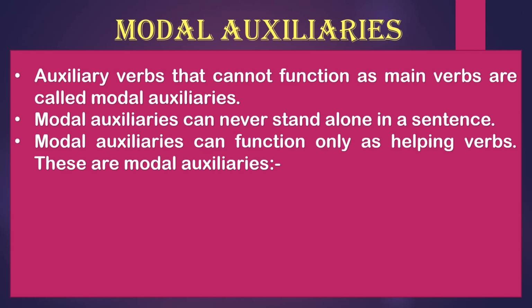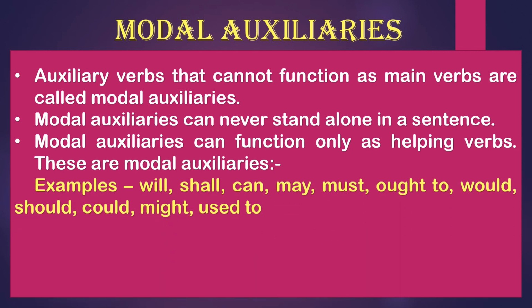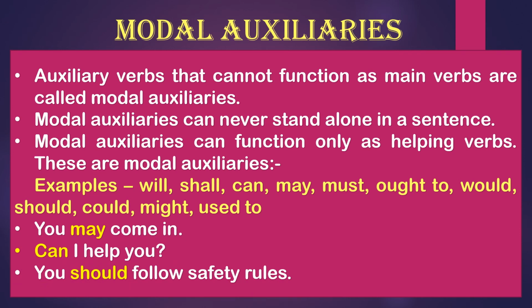Just look at the examples: will, shall, can, may, must, ought to, would, should, could, might, used to. These are the modal auxiliaries, the modal verbs you can say. The past form of will is would, shall is should, can is could, may is might. Now, you may come in. Here, may is used with come, right? Come is the main verb and may is used with it. So this is your modal auxiliary.